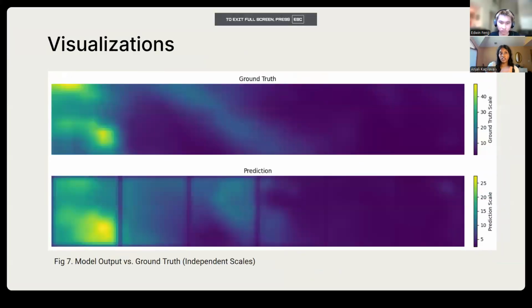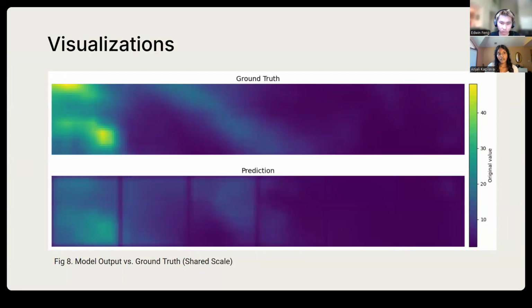We cropped our county to a uniform rectangle that can be divided into squares that our model can make predictions on. The predictions were stitched together to make a continuous heat map. Here, you can see the ground truth versus our prediction on independent scales. Here are the same predictions on the same scale. The model predicts ammonium deposition with a very high spatial accuracy.